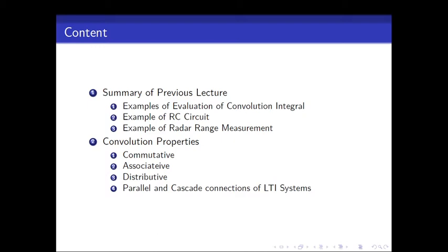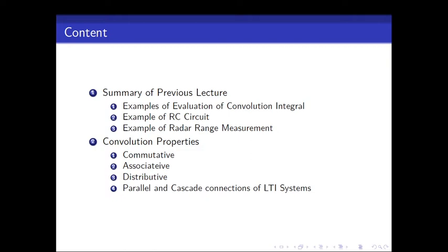In that example, we used convolution to determine the round trip delay, and based on observing the output waveform, we can estimate the total time, and then compute the distance of the object from the radar.